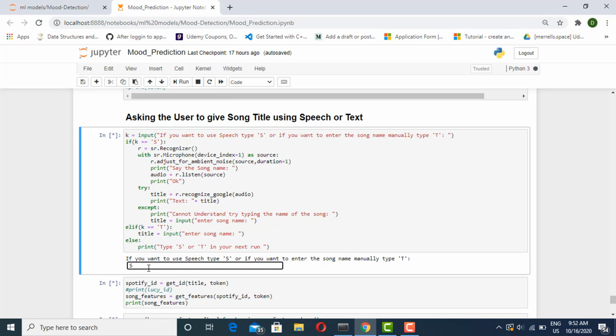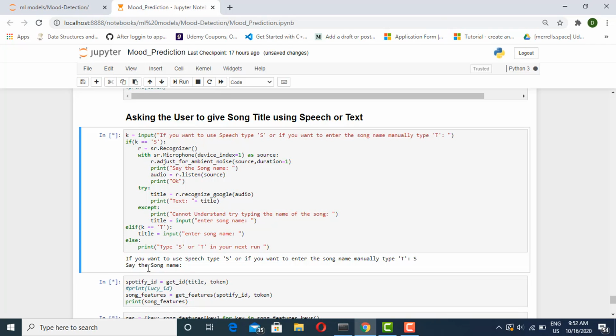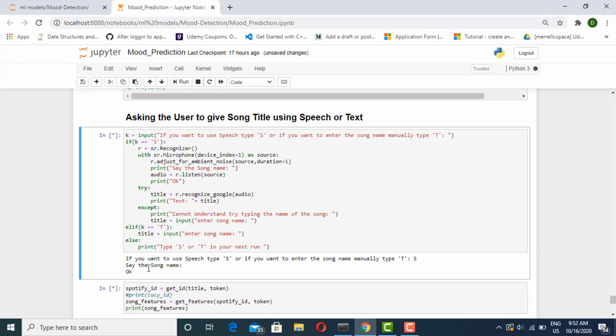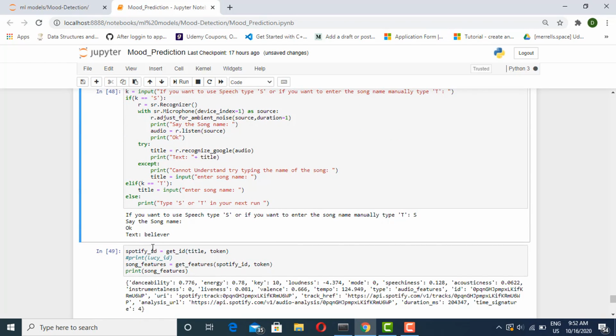If there is something which is not recognizable, it will automatically try to fetch the correct name from Google. Let me show you. Believer. Okay, so it fetched the song name, and let us see. Yeah, so it fetched Believer.